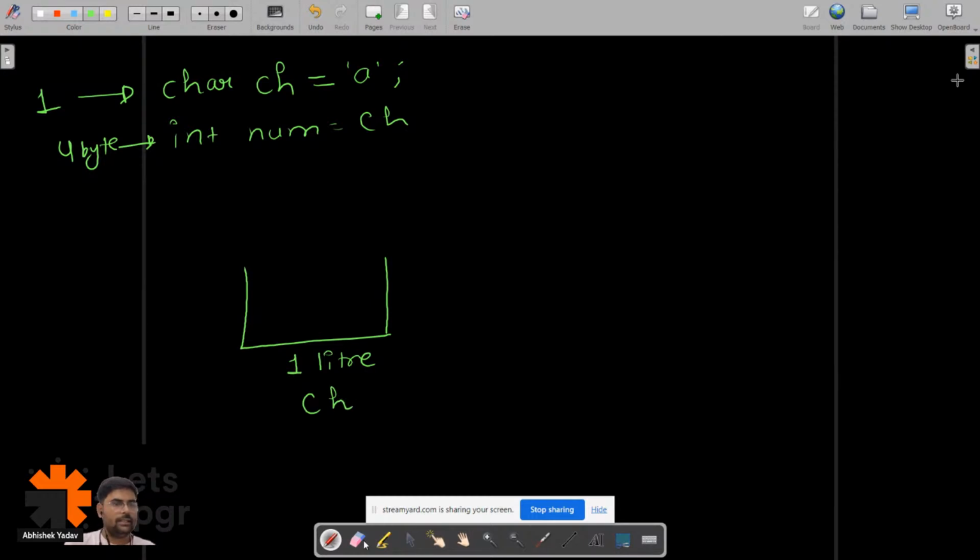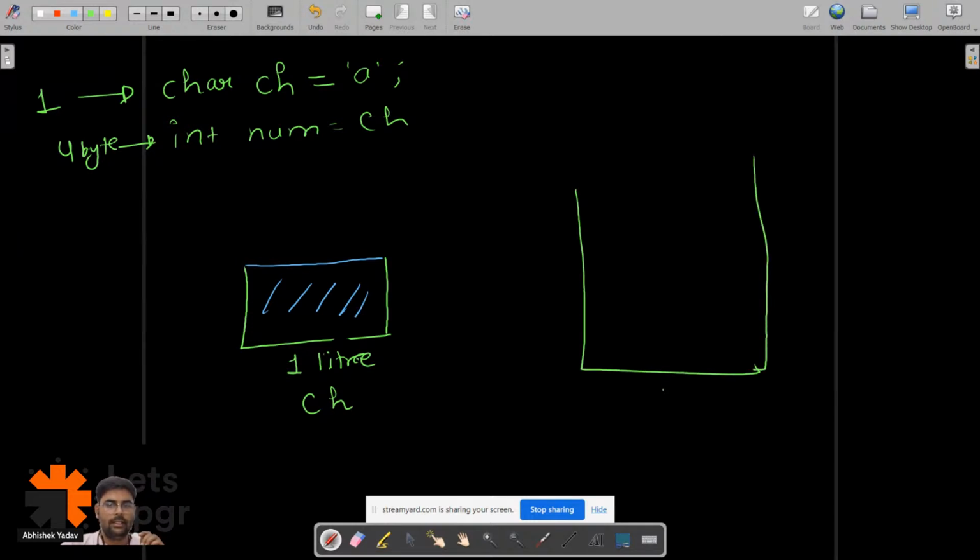Or you can say I have a bucket of not 1 liter. Yeah, let's assume it is 1 liter, and there is water. That is 1 liter of water in this bucket, and I have one more bucket of 4 liter here, and the name of the bucket is num.